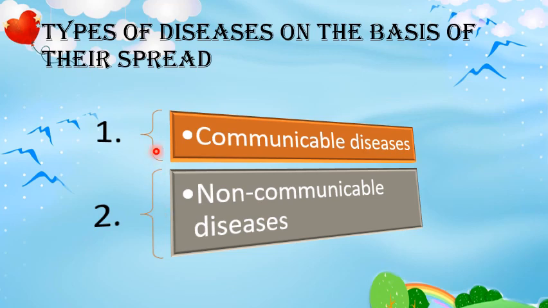Students, these are very simple to learn. If you see the name of the disease, communicable diseases are those diseases which can be communicated from one person to another, right? And the non-communicable diseases are those which cannot be communicated from one person to another. So let's give the proper definitions to these terms. So let's start with the communicable diseases.